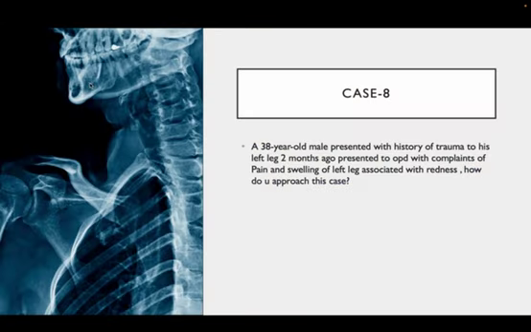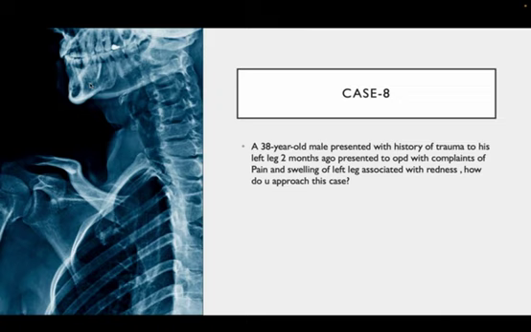So case 8, a 38-year-old male presented with history of trauma to his left leg 2 months ago. He presented to OPD with the complaints of pain and swelling of the left leg associated with redness. How do you approach this case? So this 38-year-old male, history of trauma is present. He now presents with pain and swelling associated with redness of the leg. So what are the possibilities?